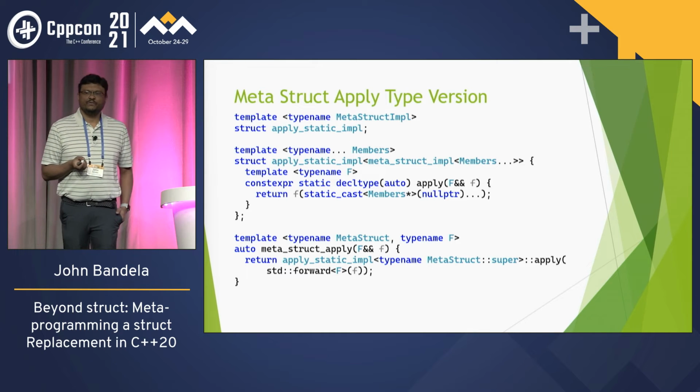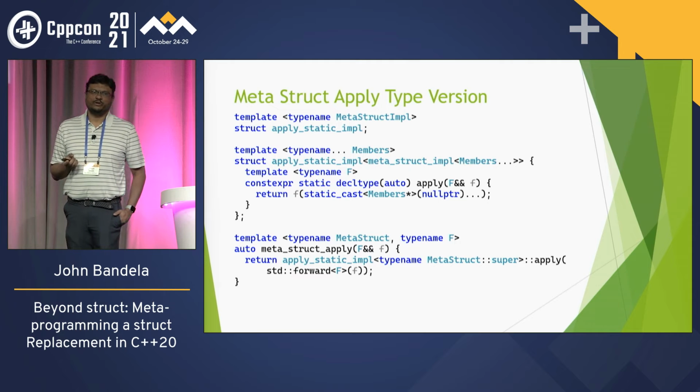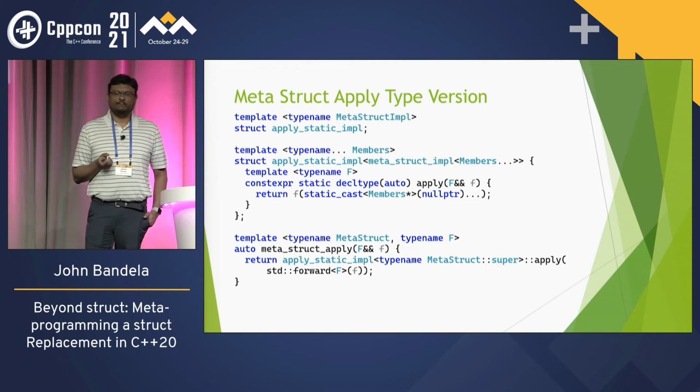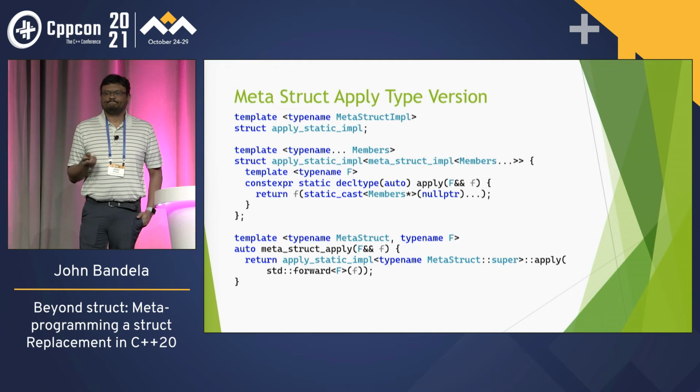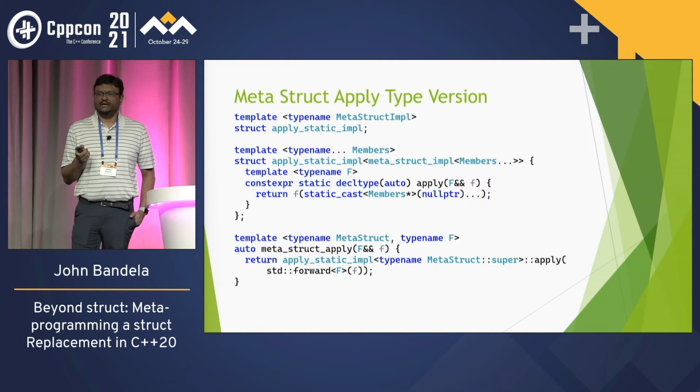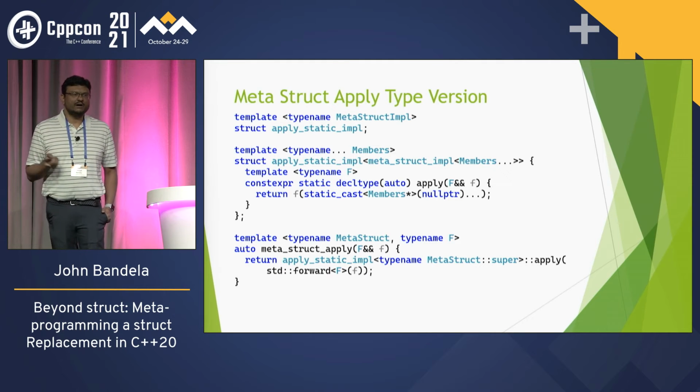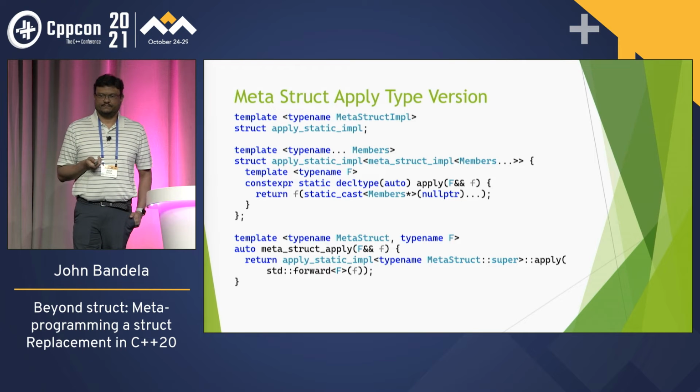For the type version, where we don't have an object, we use partial template specialization, and we do the same thing. We basically construct null pointers for member star, and we pass it to the lambda. Any questions about either of these?